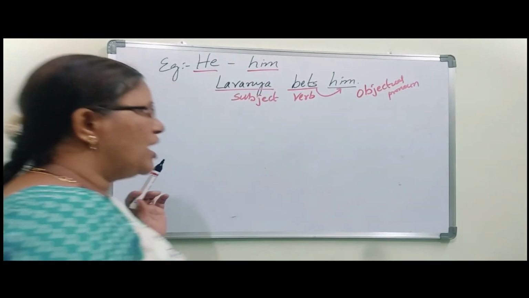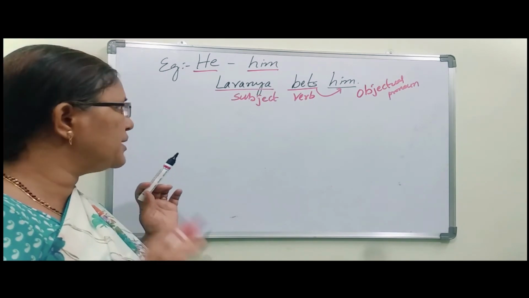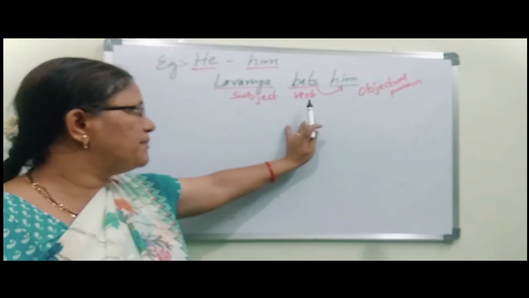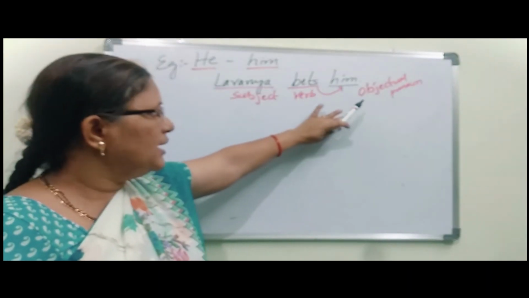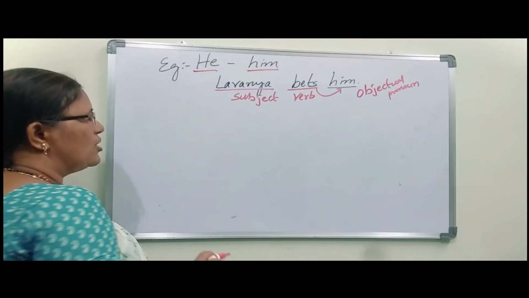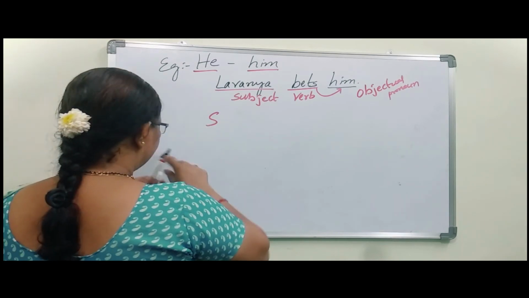So on which that action is happened, that comes under objectual pronoun. Lavanya bets him. So that bet happened on him. So that's why him comes under objectual pronoun. Next, Suresh.